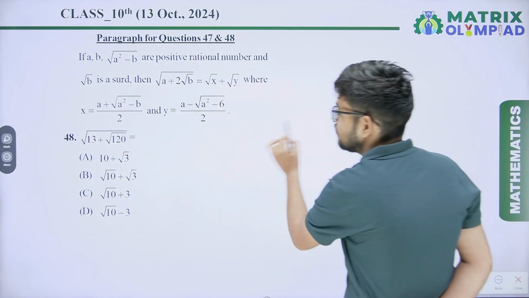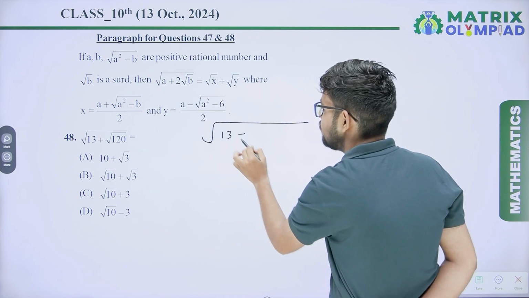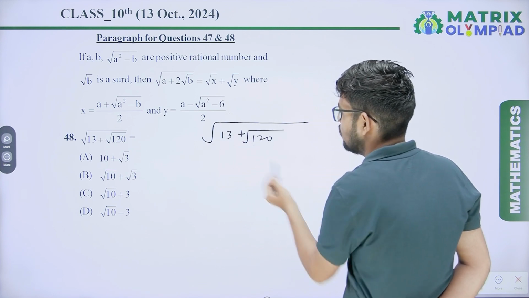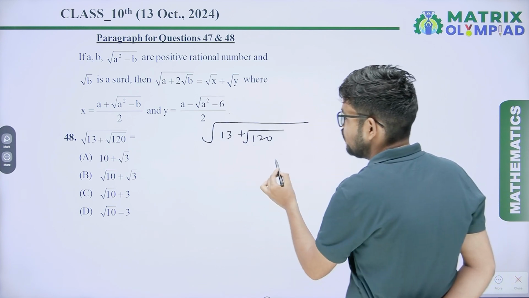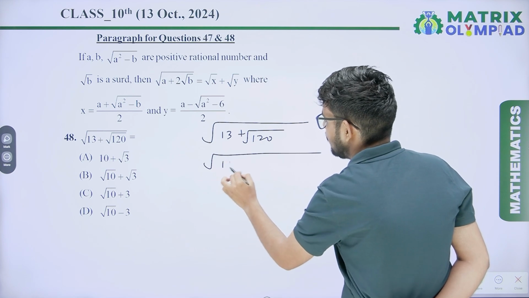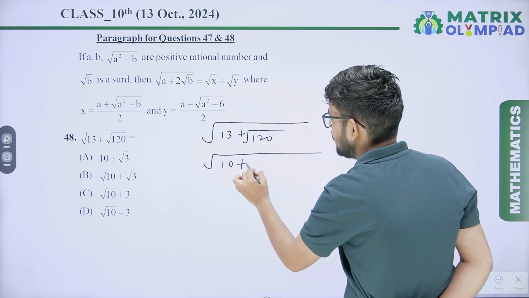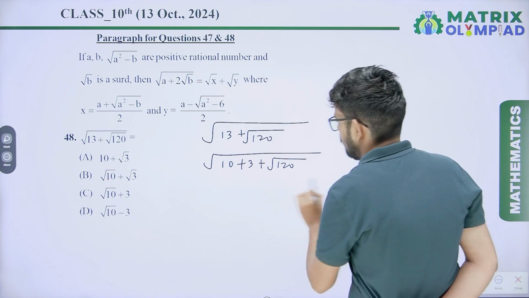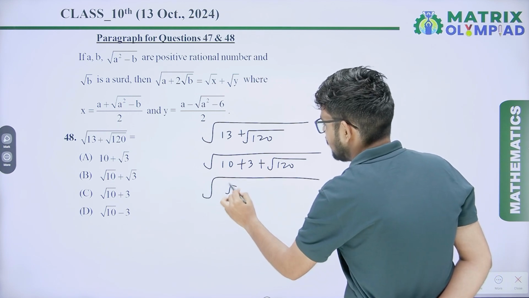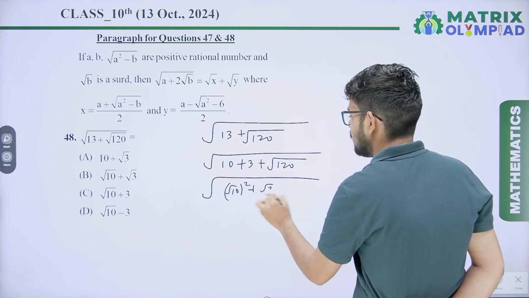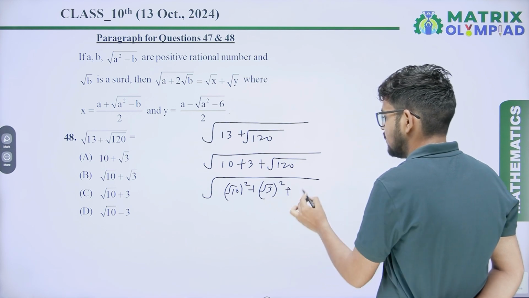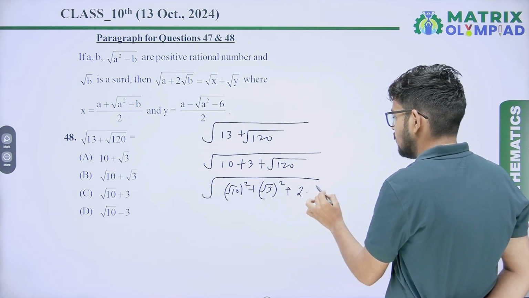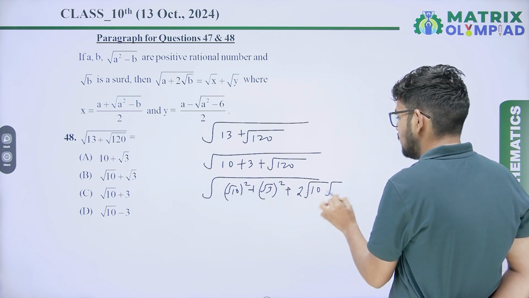Now next, root of (13 plus root 120). So you will get 10 plus 3 plus root 120. So you can write root 10 square plus root 3 square plus 2 into root 10 into root 3.